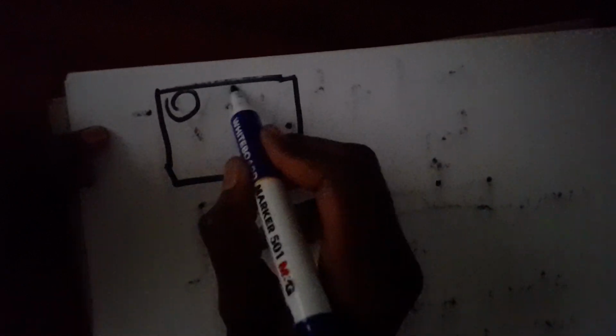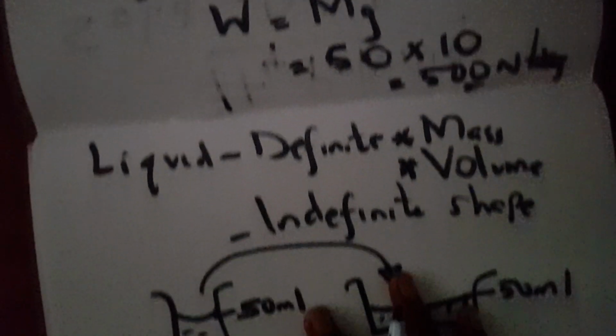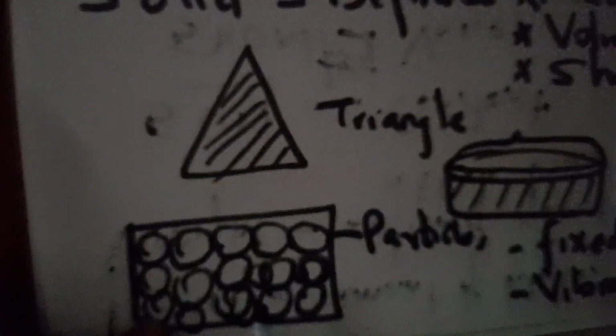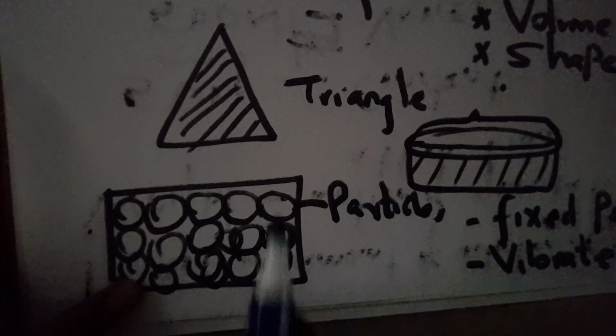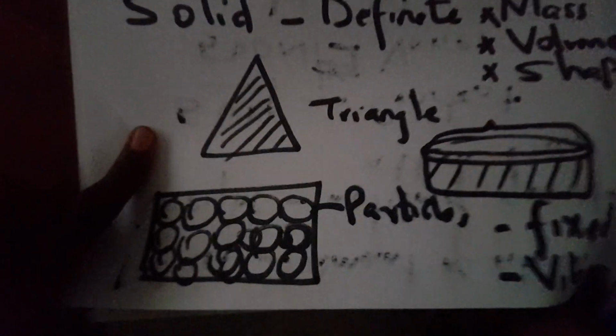Now, if this one here can stand for our liquid, I want you to see how it is. If you compare this one with that of a solid, these particles here are totally different from these ones.